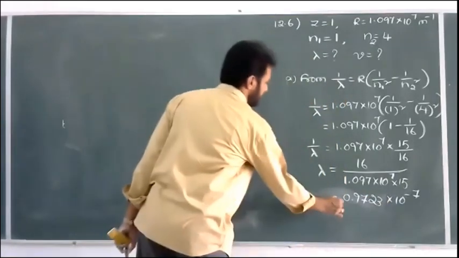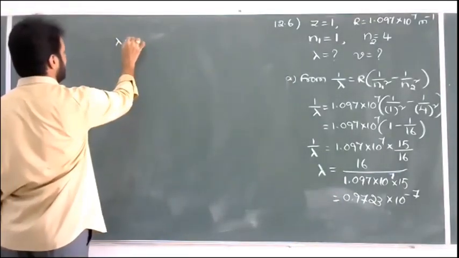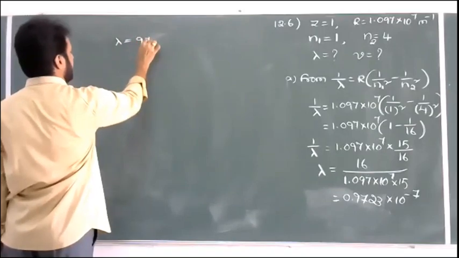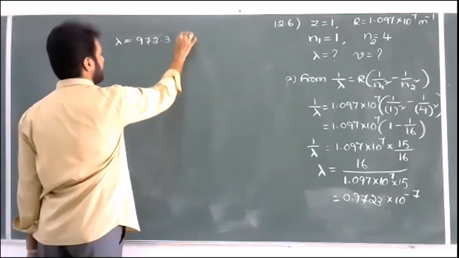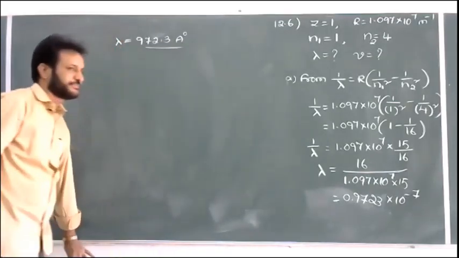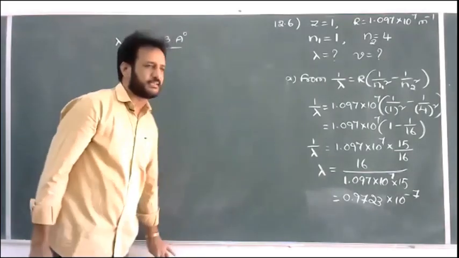If you adjust 3 digits here, therefore lambda is equal to 972.3 into 10 power minus 10 meter, or 972.3 angstrom you should write. That is the wavelength of the photon.